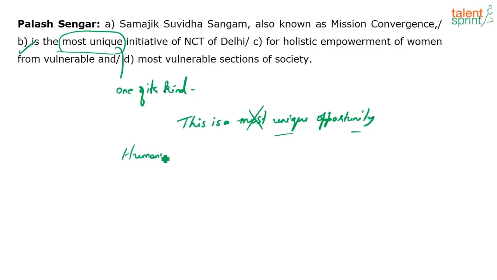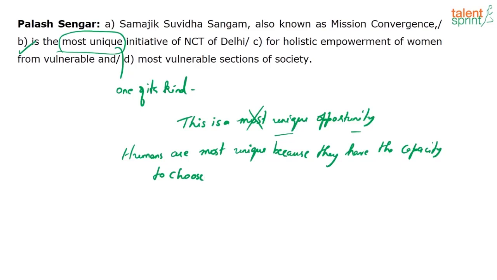Let me give you another example. Humans are most unique because they have the capacity to choose what they do. You and I have the capacity to choose what we do. Again, it's incorrect. Okay, so what did I mean by that? Nobody's answering that. So this is done, right? B is where the error is. Let's move on. Initiative of Delhi is fine, because here the importance is not for the location, right? The importance is that the initiative belongs to Delhi. Initiative of NCT, right? So of as a preposition is fine. Somebody had mentioned in, not required.